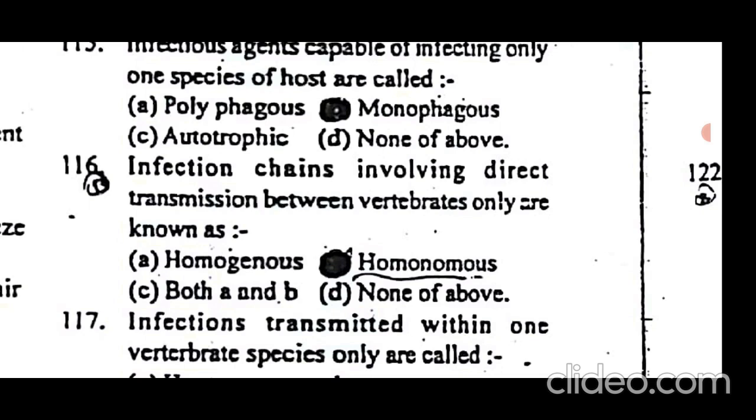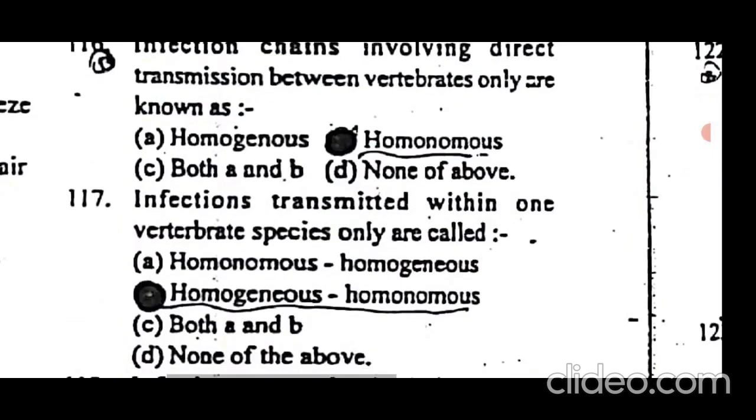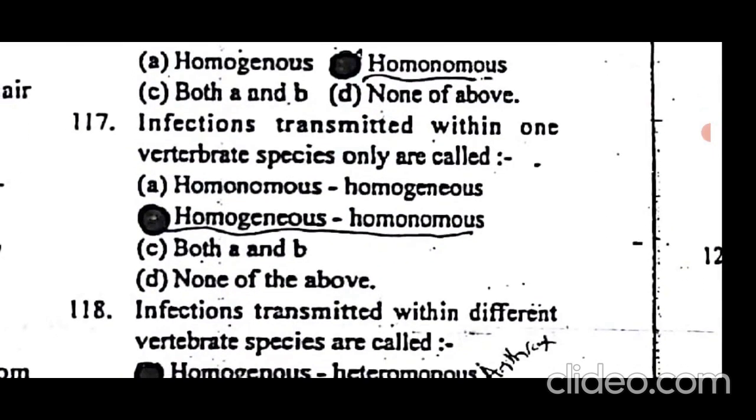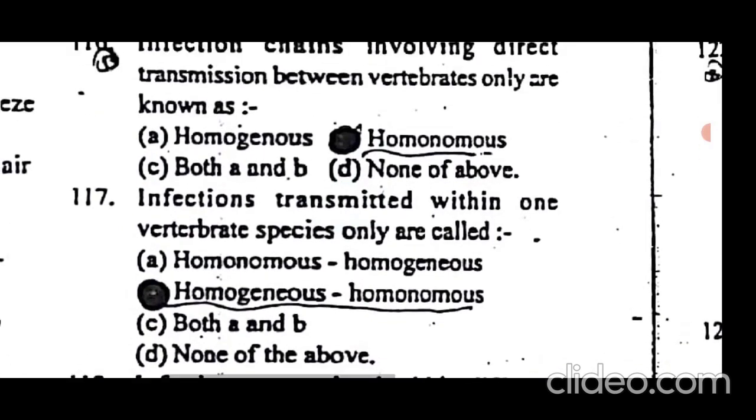We have to remember that homonomous means the infectious agent is capable of infecting different species, and infection transmitted within one vertebrate species only is called homogeneous homonomous. If it is capable of infecting only one species, it will be homogeneous homonomous, and if it infects different vertebrate species, it will be homonomous only.